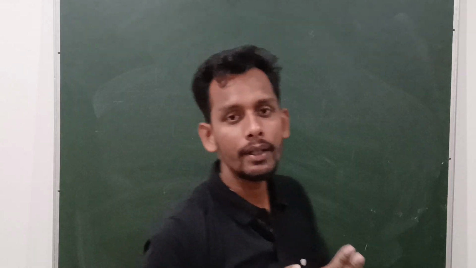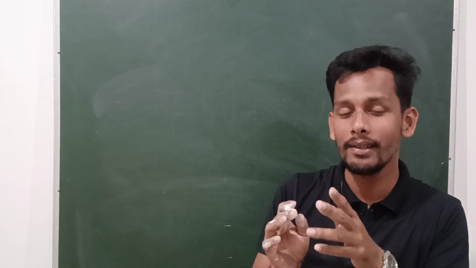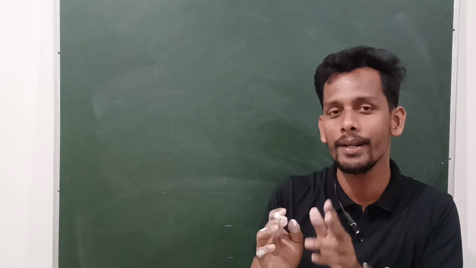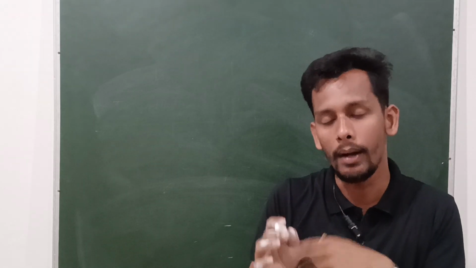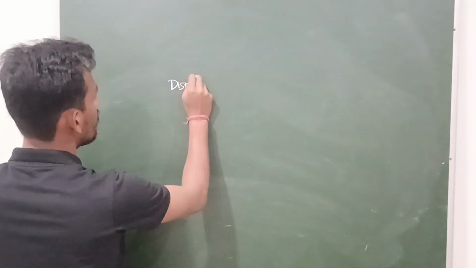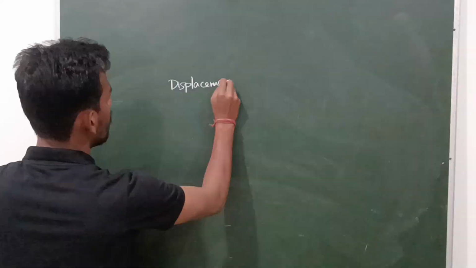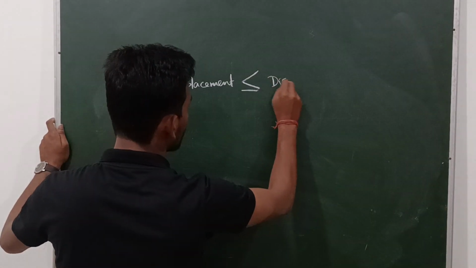Okay, now remember one thing. Displacement and distance may be equal, but displacement is always smaller than or equal to distance. So you can write displacement is smaller than or equal to distance.